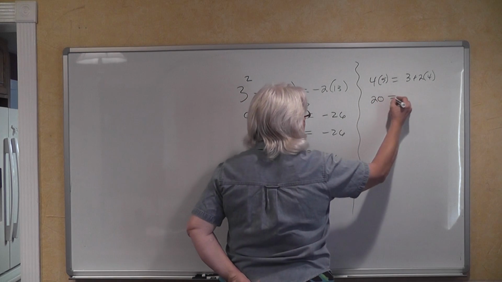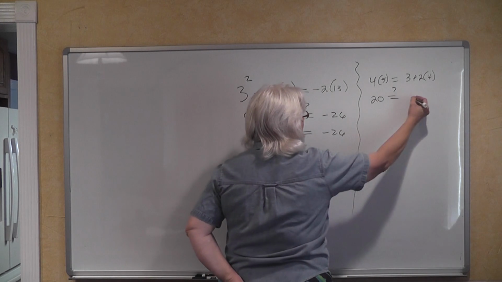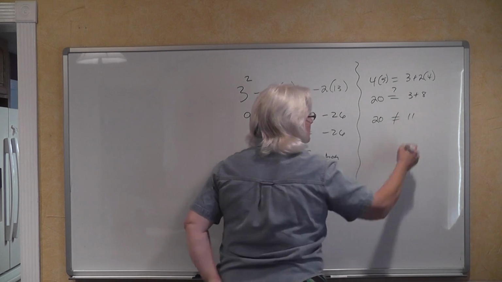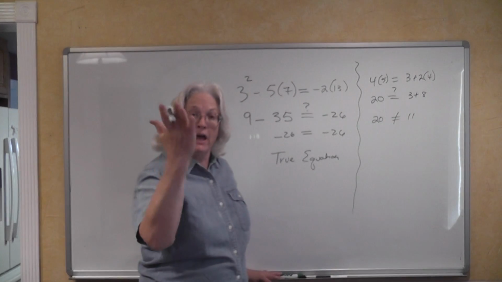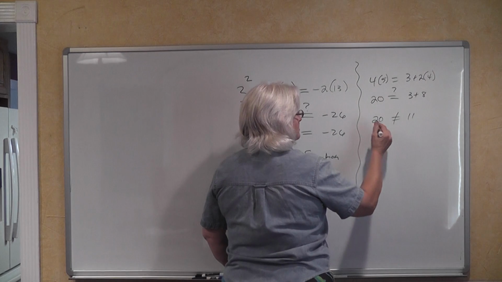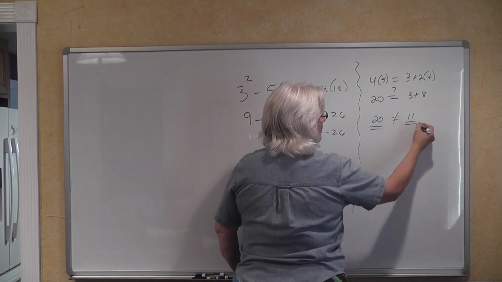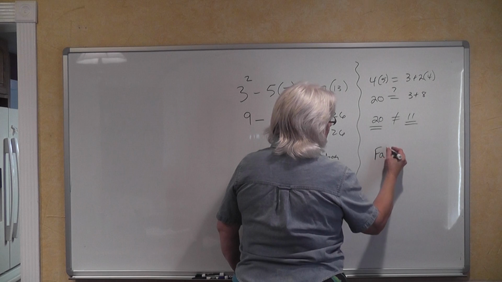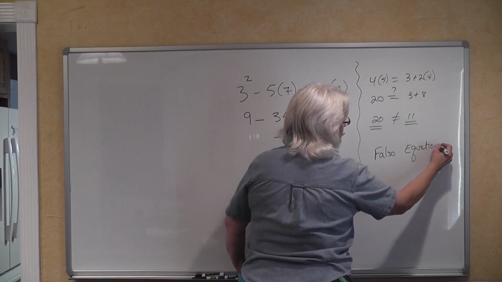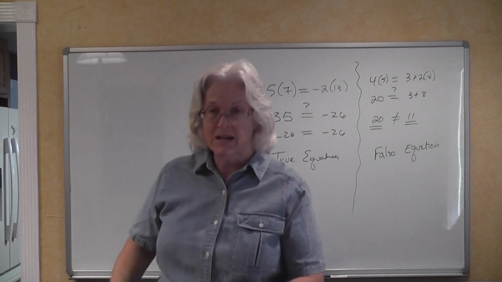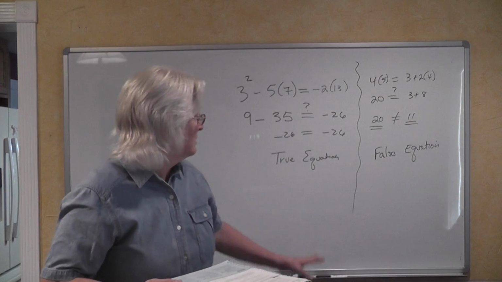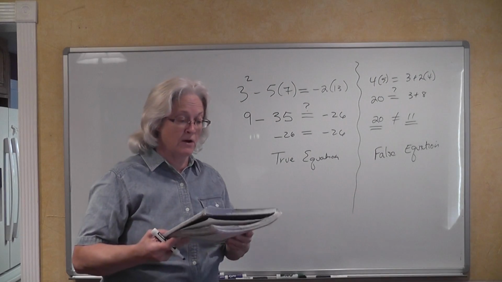4 times 5 is 20. Does that have the same value as 3 plus 8? Well, no. 20 obviously does not equal 11, and that's what that slash through the equal sign is. It means it's not equal to. So when the two sides of an equation are not the same, we say that that is a false equation. We're going to spend this section looking at a lot of equations and seeing if they're true or false. First equation is true, the second equation is false.